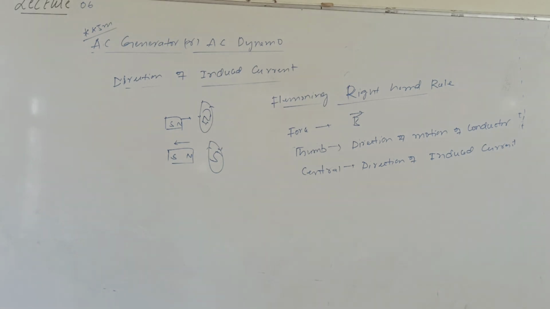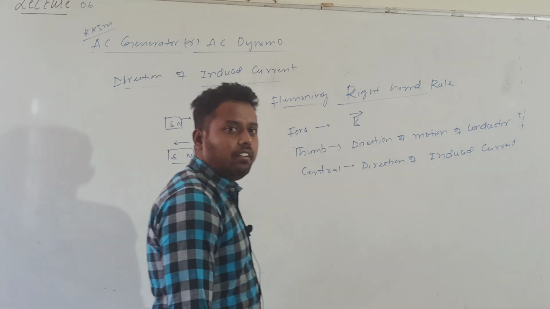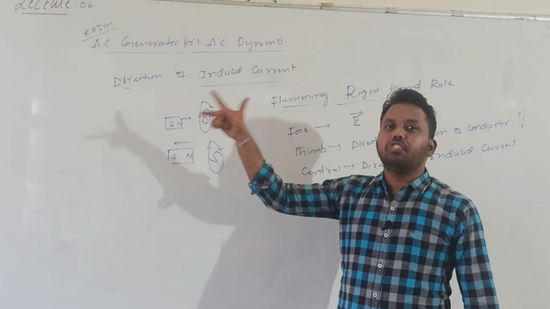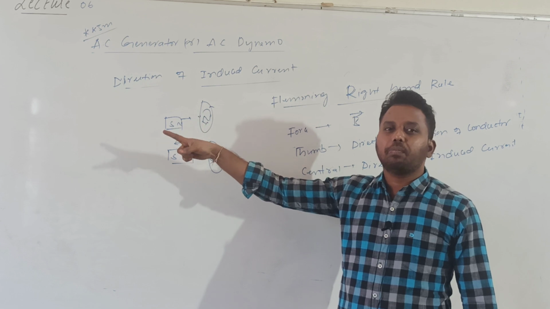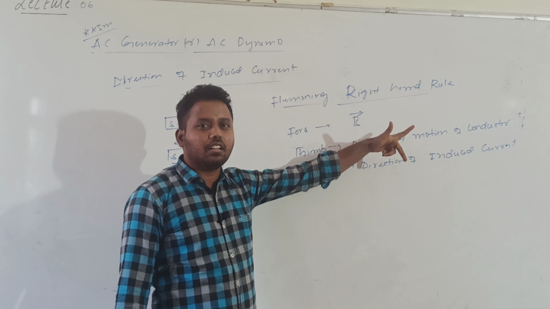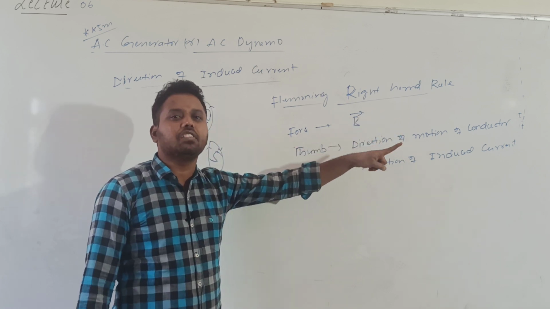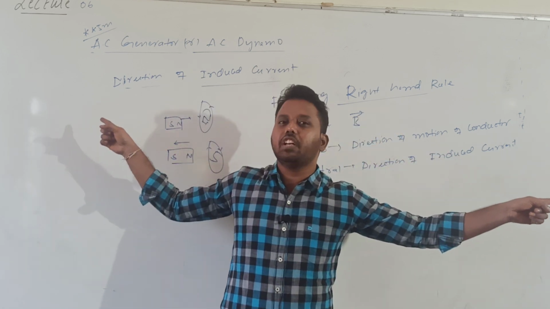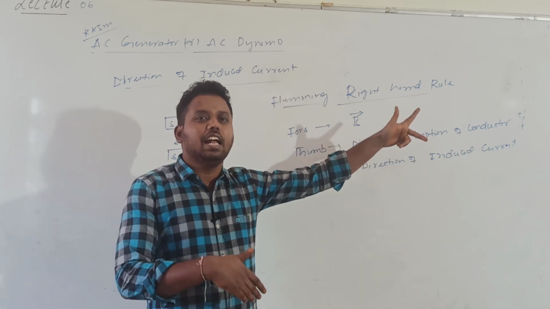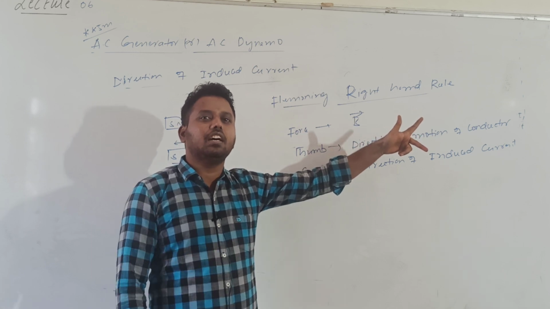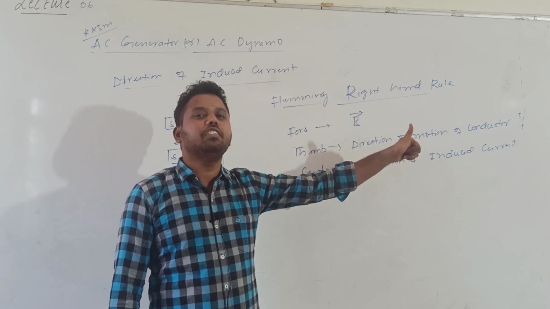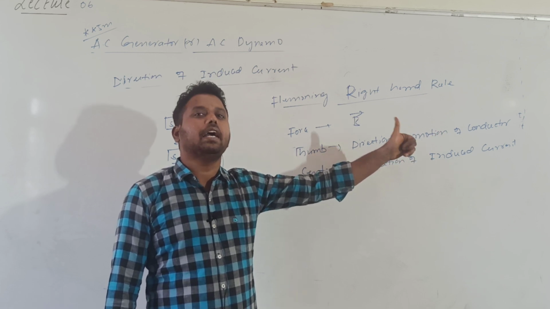I will apply this while discussing the AC generator. So which fingers do you need to stretch? Forefinger, thumb, central finger of the right hand. In the left hand rule also, forefinger, thumb, central finger. In the left hand rule, the forefinger is the magnetic field, the central finger is the direction of the current or velocity of a charged particle, and the thumb indicates the direction of the magnetic force.